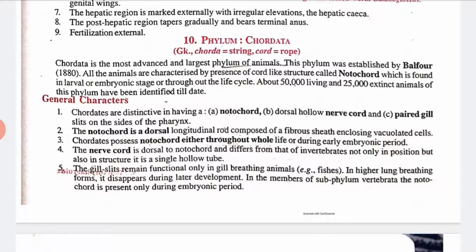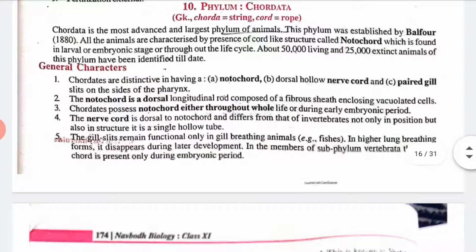So let's see the characteristics. The notochord is a dorsal longitudinal rod composed of a fibrous sheath enclosing vacuolated cells. Chordates possess a notochord either throughout whole life or during the early embryonic period. Chordates are distinctive in having a notochord, nerve cord, and different types of gills.